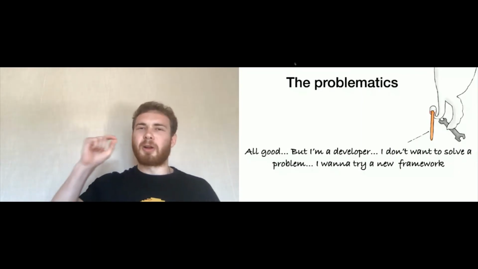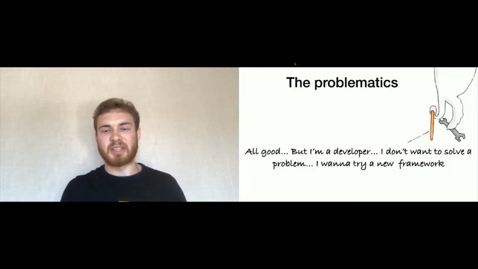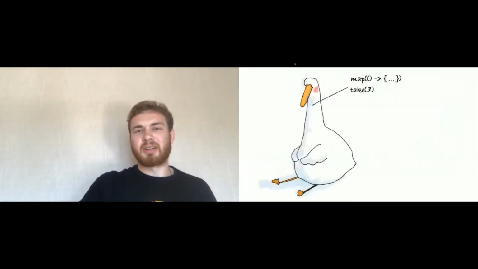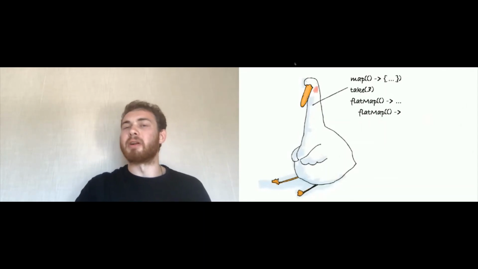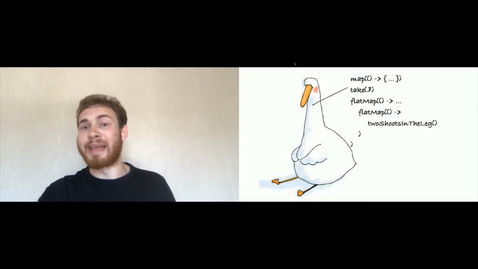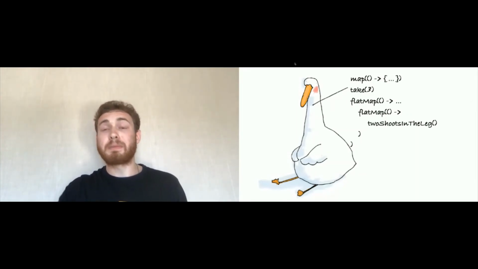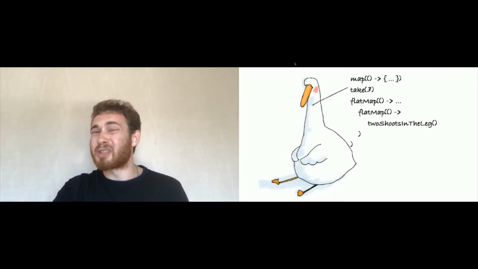Because in fact, reactive streams is a good approach for asynchronous data processing, but unfortunately, it's really complex. And if it seems easy, like applying map, take, flat map, it becomes really hard when you have to add another flat map and then another flat map. And then after some time, you get an error, and that's like a shot in the leg because you have no idea where this error came from. So this became a problem, and engineers started thinking that maybe we have to go back to imperative, right?